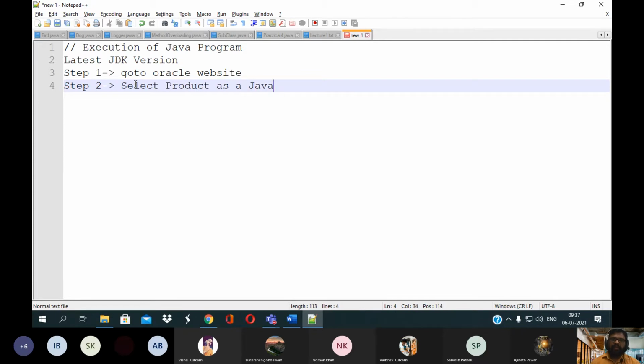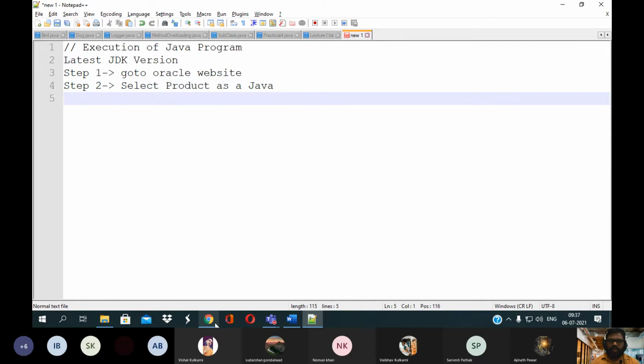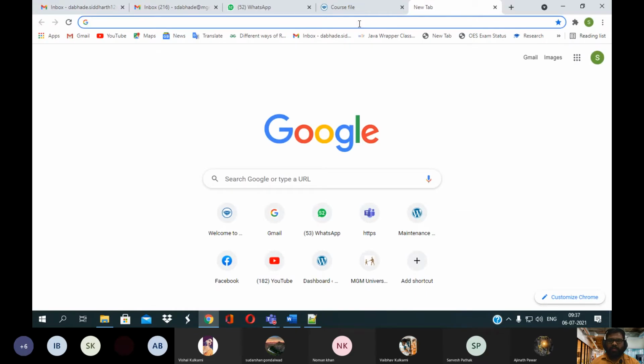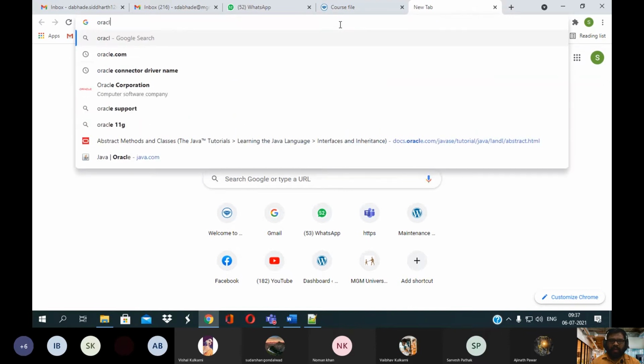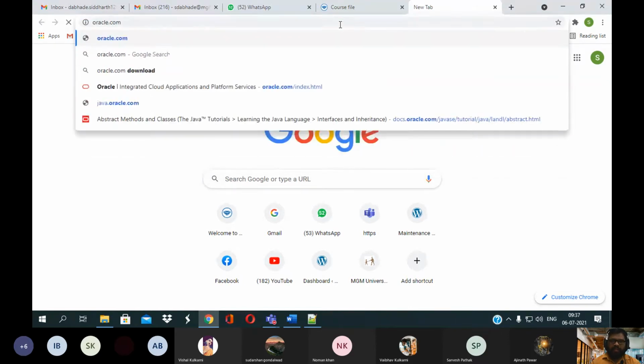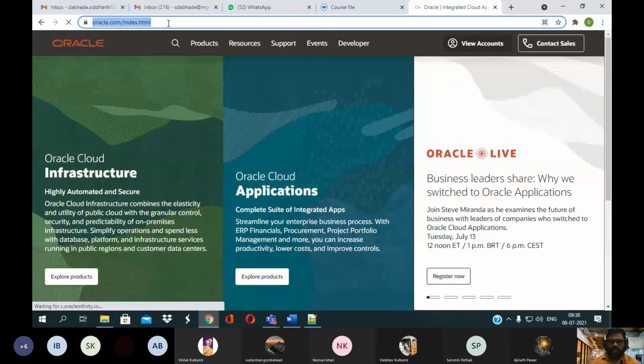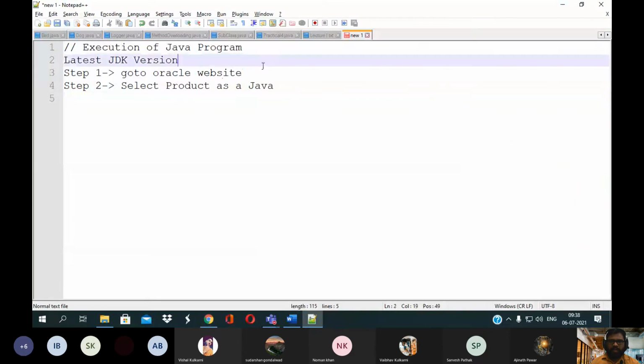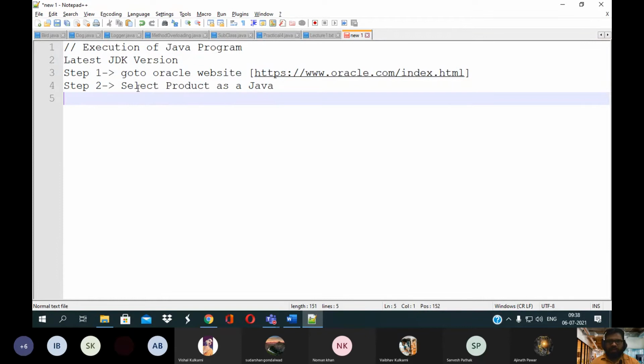So I will go to the Oracle website. I will just open the browser, then write oracle.com. By default, its index file homepage will be loaded. So I will just copy this and paste it here to go to the Oracle website.